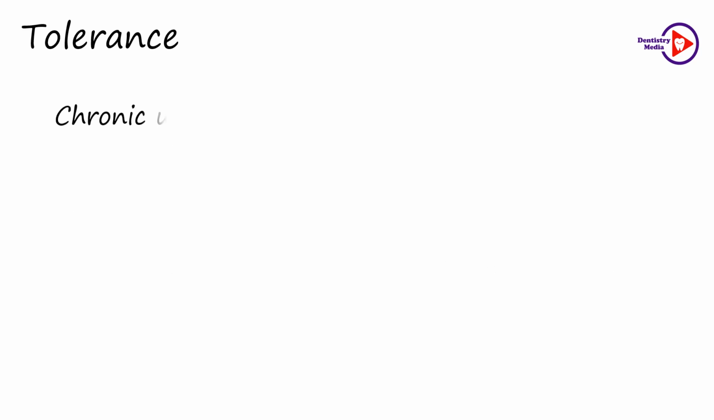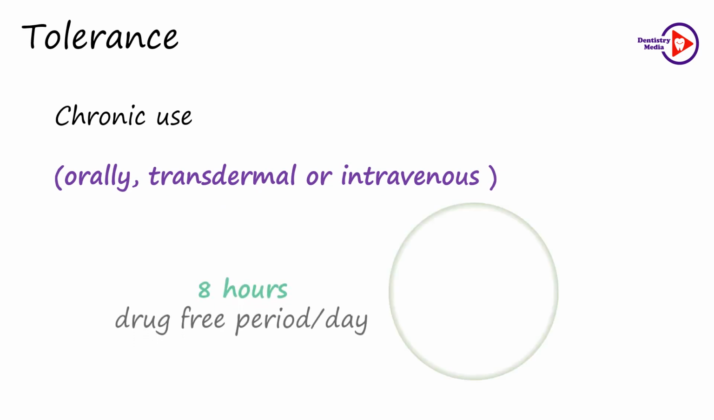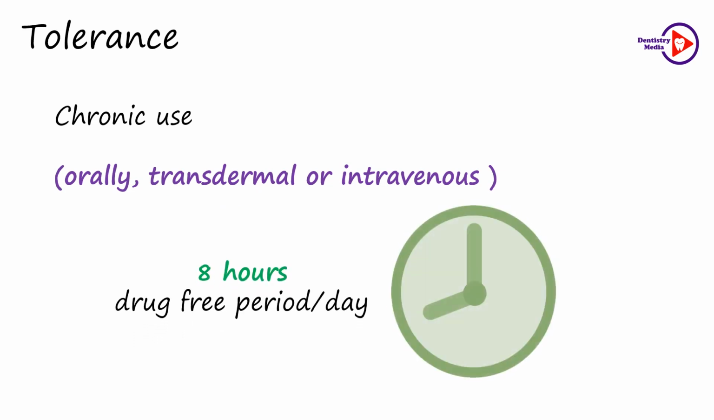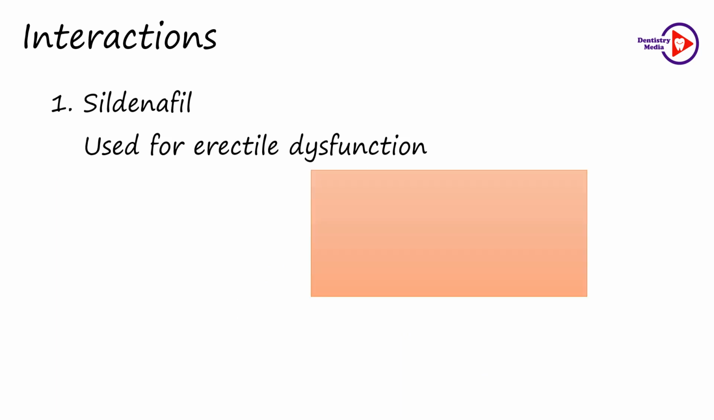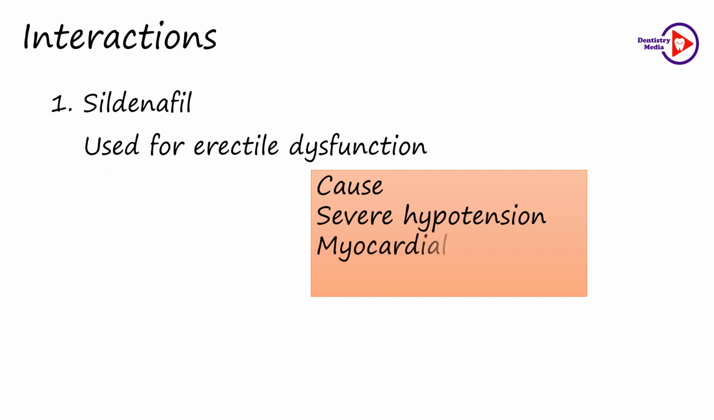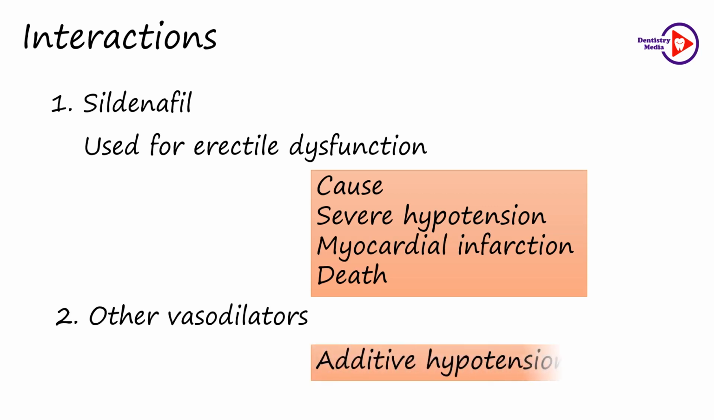Another problem with the use of nitrates is the development of tolerance on chronic use. Therefore, they require at least 8 hours of drug-free period per day. And no tolerance effect is seen on the intermittent use of sublingual glyceryl trinitrate tablet for attacks of angina. The phosphodiesterase inhibitors like sildenafil, which is used for erectile dysfunction, should never be prescribed with nitrates because they can cause severe hypotension, myocardial infarction or death. And when given with other vasodilators, they can cause additive hypotension.